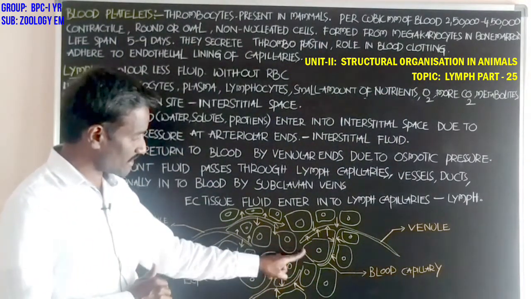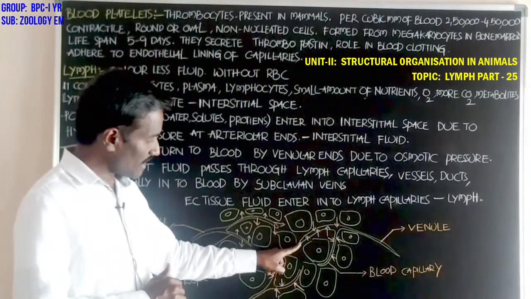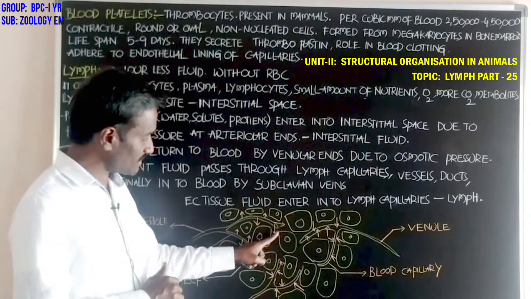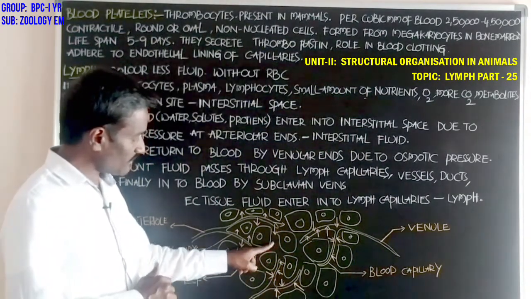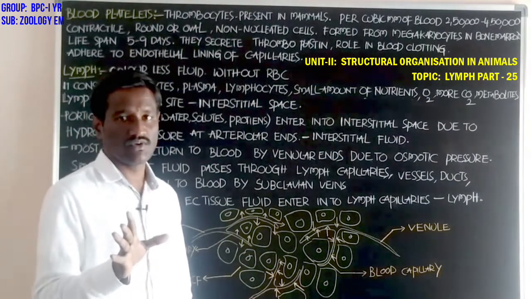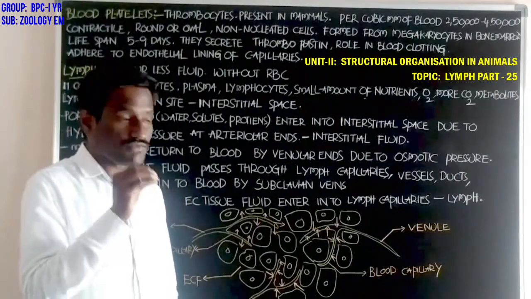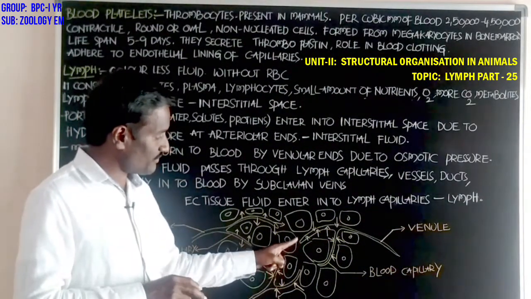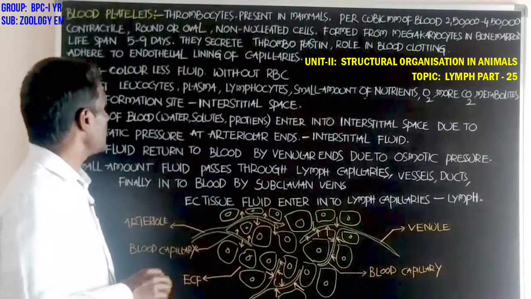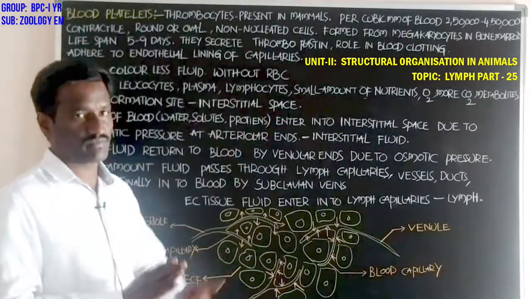This is another cell, and another cell, and another cell. The region between the cells is called interstitial space. Lymph is formed at this region. Okay, the lymph formation site is the interstitial space.